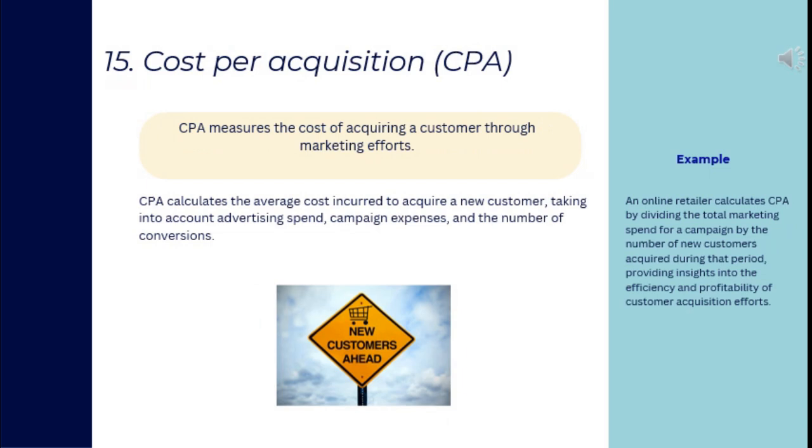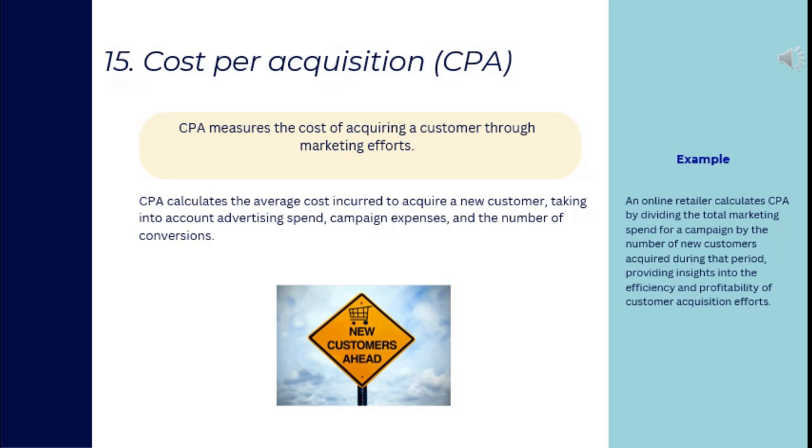Cost per acquisition, or CPA, measures the cost of acquiring a new customer through marketing efforts. CPA calculates the average cost incurred to acquire a new customer, taking into account advertising spend, campaign expenses, and the number of conversions.